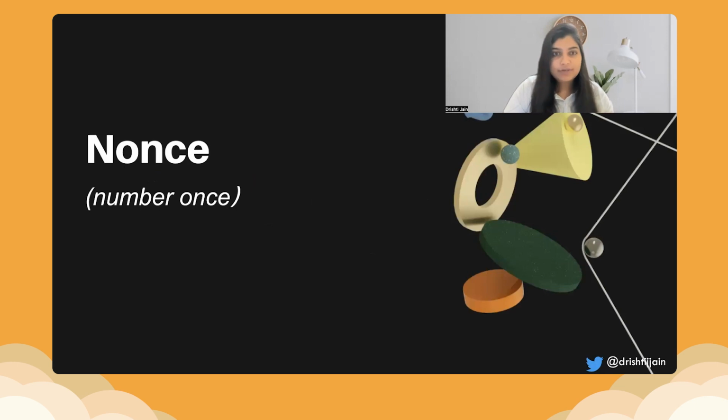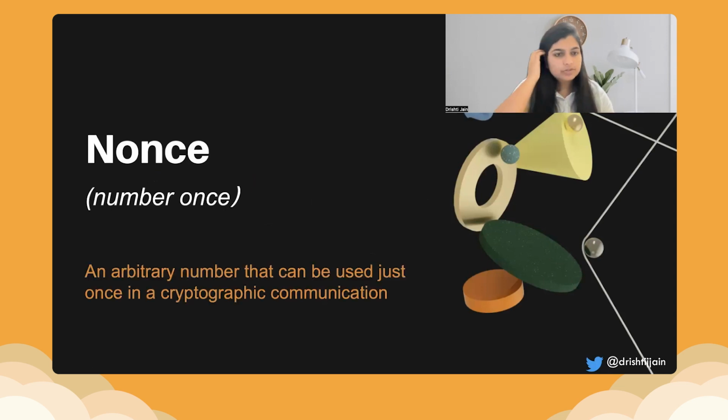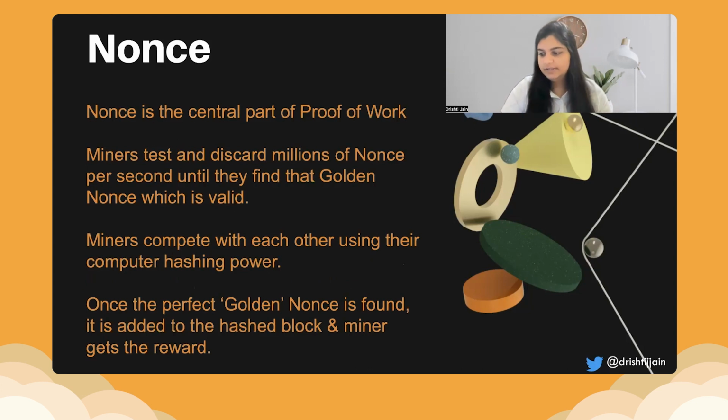Now let's get into how it actually works behind the scenes. So let me tell you the concept of nonce. Nonce, short for number once. Now, nonce is an arbitrary number that can be used just once in a cryptographic communication, every time a nonce is calculated. And this nonce is what the miners are competing to calculate the fastest. The one who calculates it the fastest is the miner that gets selected to put in the next block. So this is very, very important. It is also called a golden number because it is a central part of proof of work.